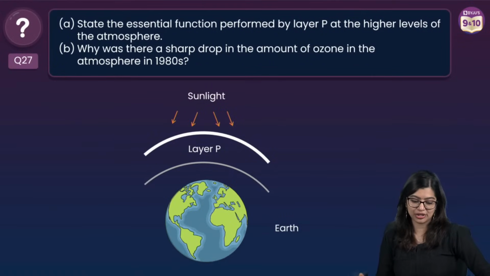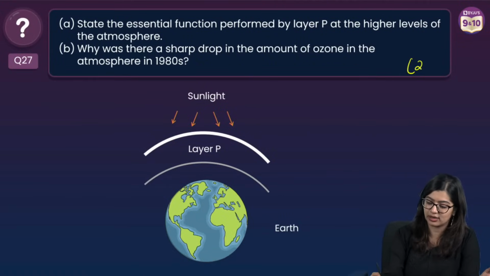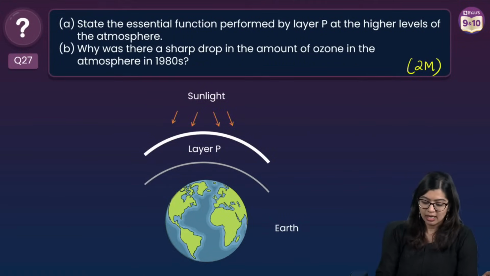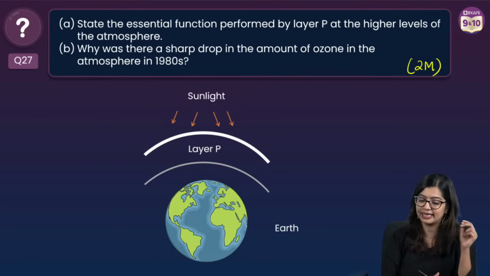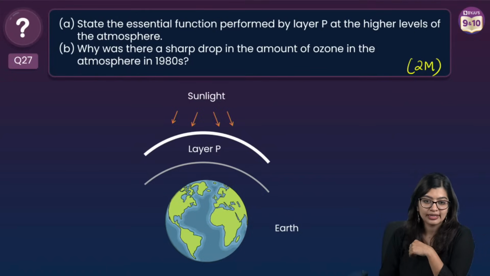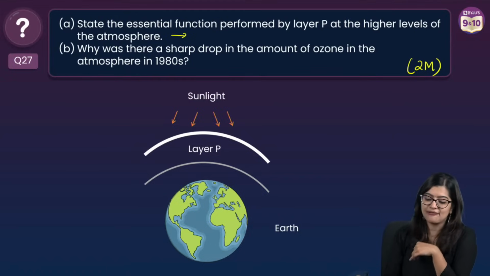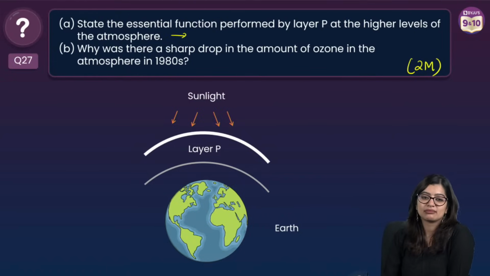Now let's have a look at question number 27, and this is a 2-mark question. Now we have the earth given, a certain layer P, and then we have sunlight. Now state the essential function performed by layer P at higher levels of the atmosphere. What is the function of layer P?